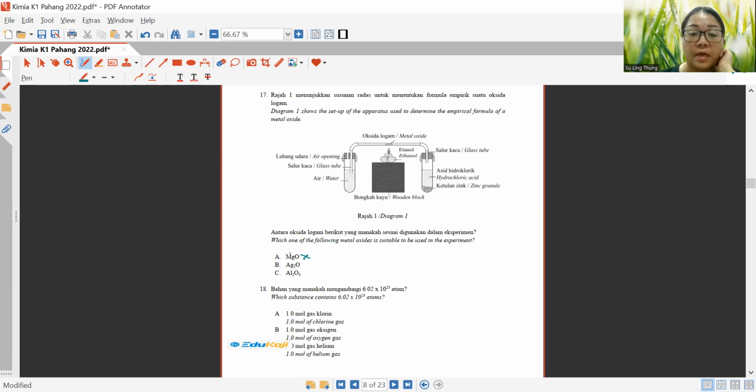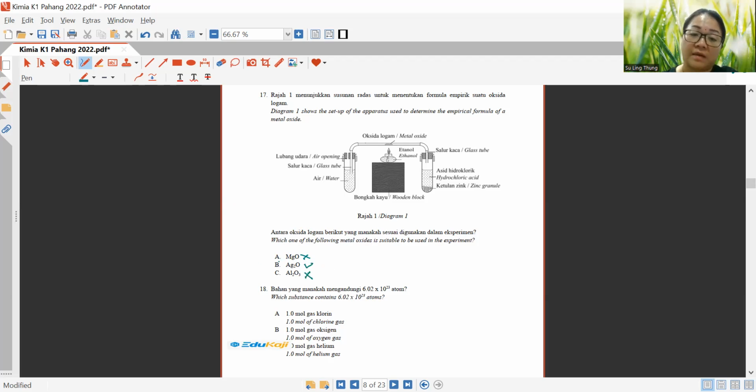All right. Now, as for B, Ag2O, most probably let's put this into consideration. Now, what about aluminium oxide? Aluminium is a very reactive metal. So normally, if it is reactive metal, we always use direct heating to determine the empirical formula of these metal oxides, which is why A and C cannot be accepted as the answer.